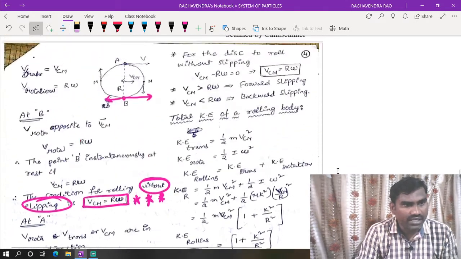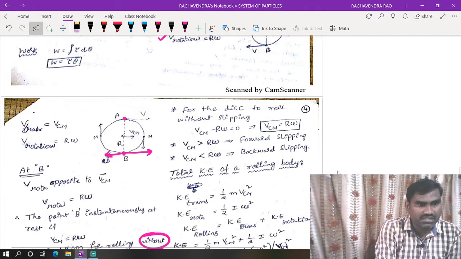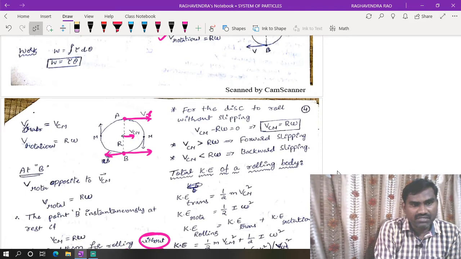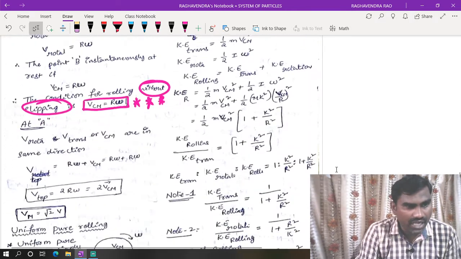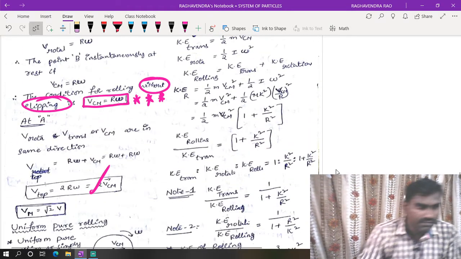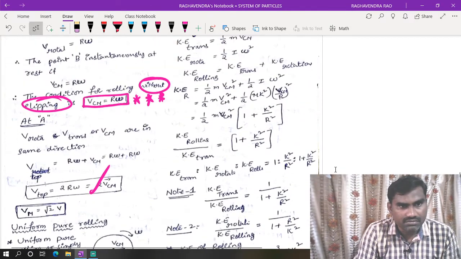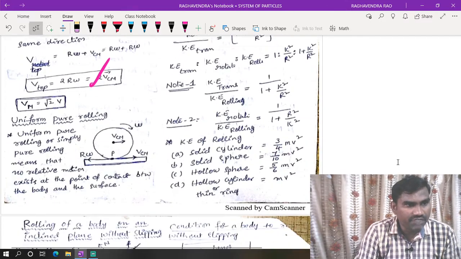At point A, both are along the same direction. This is the rotational velocity, and this is VCM, which is always directed like this. So these two are in the same direction, and we need to add them. That is uniform pure rolling.